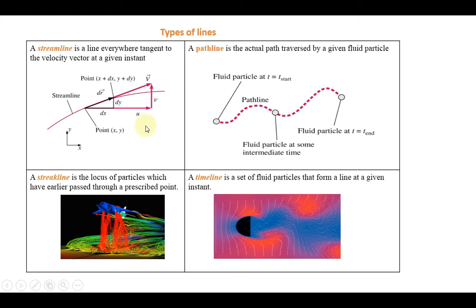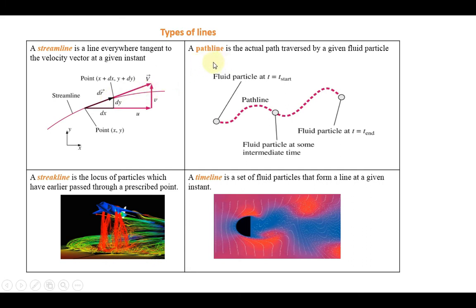If you locate one point on the sharp corner and draw the tangent line, the direction of the tangent will not give the direction of the flow. So that type of line is not a streamline. A streamline means the line automatically represents the direction of the flow. That is the importance of the streamline. This is an example of a streamline.